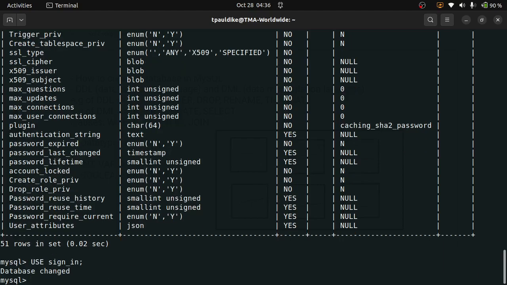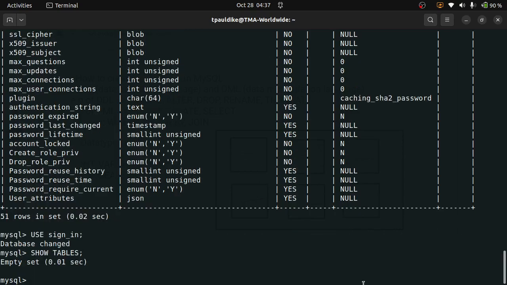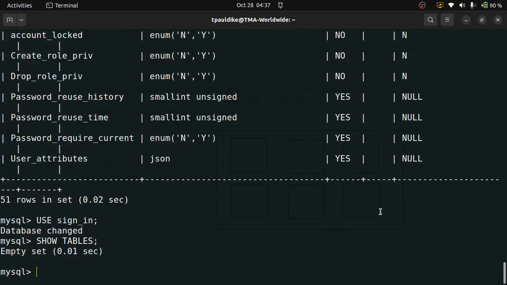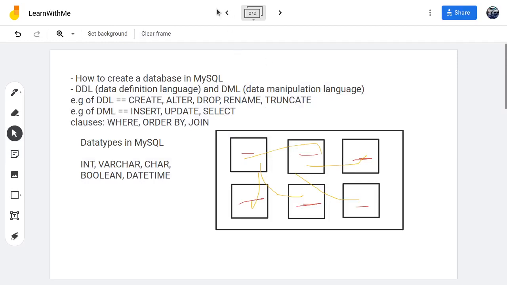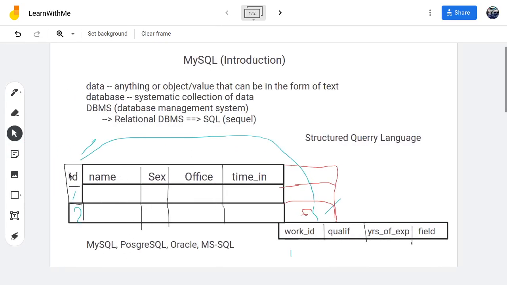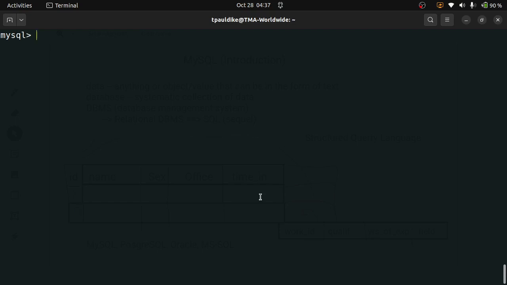I'm back to sign in, and there are no tables here, so I want to create a table right now. I want to create a table that looks like the one I had here. We have an ID, name, sex, office, timing. All right, so let's go. We want to create a table, so we'll say create table. Now we'll write the name of the table.